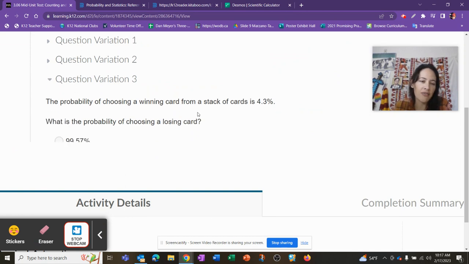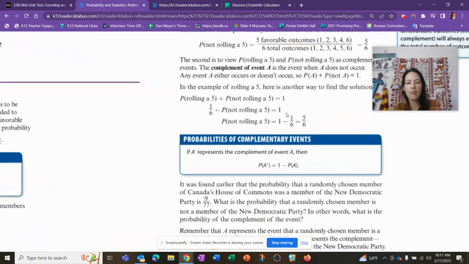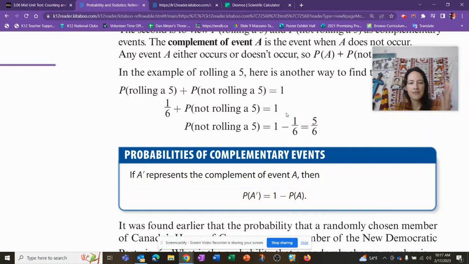What is the probability of choosing a losing card? Okay, so they did tell you right here. It's the complement events. So P rolling a 5 and P not rolling a 5 need to equal 1, right? Because we have the total outcomes. They have to be 100% of the outcomes represented. So the probability of rolling a 5 is 1/6. So the probability of not rolling a 5, the complement of the event, is the odds that I'm not going to roll a 5.